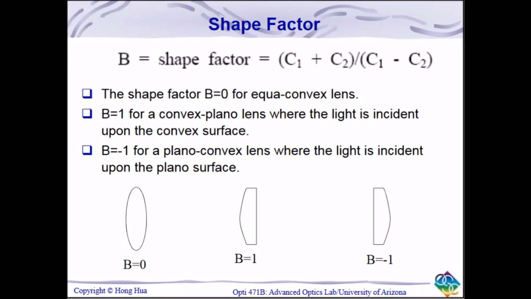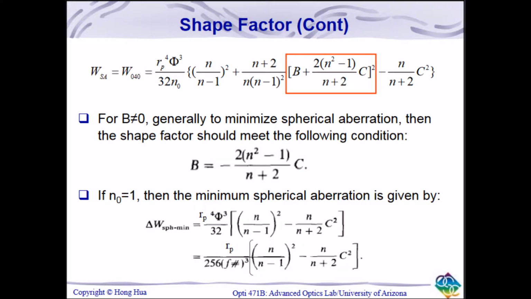When working with just a thin plano-convex lens, the largest contribution to spherical aberration from the lens is from the shape of the lens and the orientation with respect to the beam. These are taken into account as the shape factor B and the conjugate factor C. When calculating the spherical aberration in a thin lens, we know that the conjugate factor will be -1 since the object, or the laser beam, is at infinity. We predicted that the positive shape factor should be about 0.71, which would result in minimal spherical aberration, which means that the light should be incident on the convex surface, as it is a positive number.